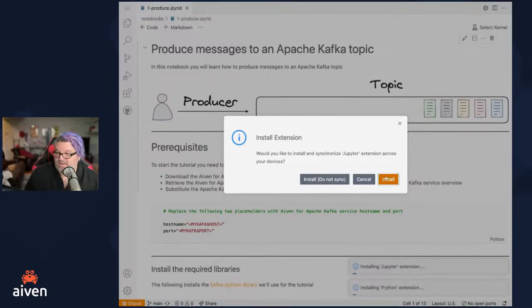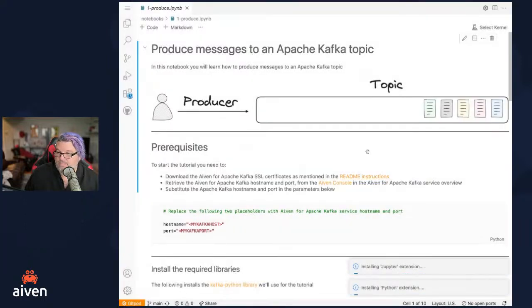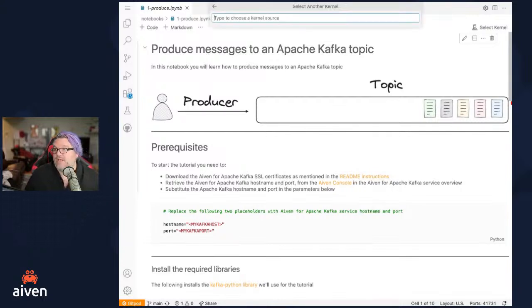we'll let it go ahead and install that extension. This is going to install all the things that are good for Python and for Jupyter, and that'll get us to the place where we want to go. Again, if you were running this in your own Visual Studio, your own IDE, you would probably have these things already in place, but this is getting started.